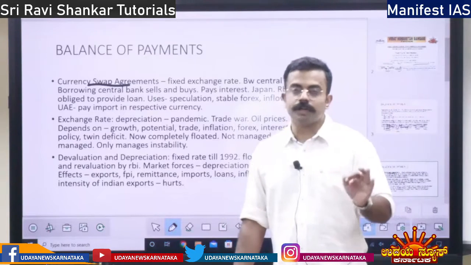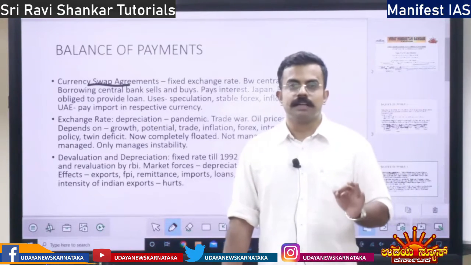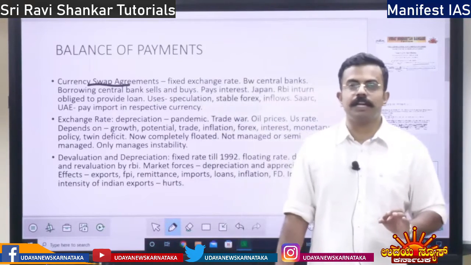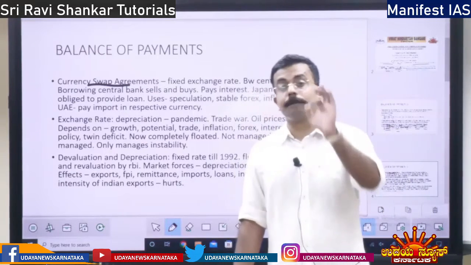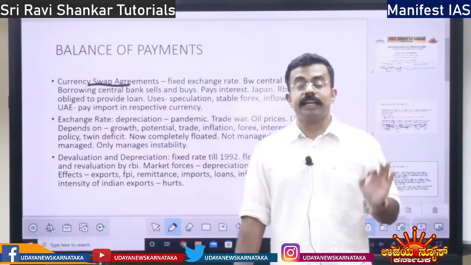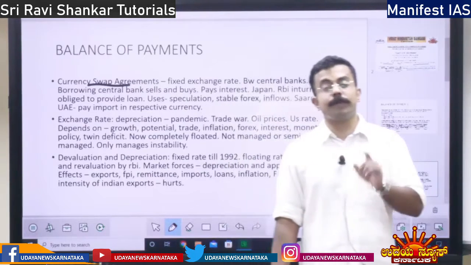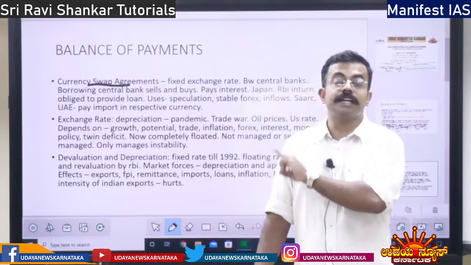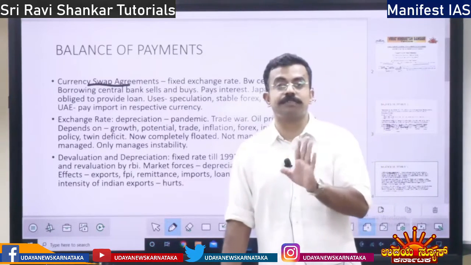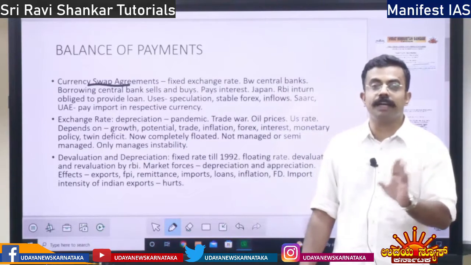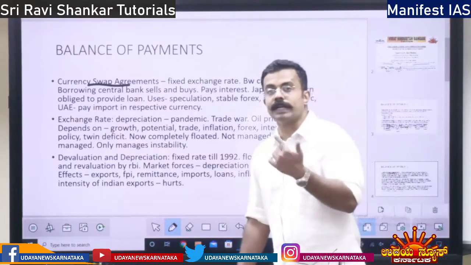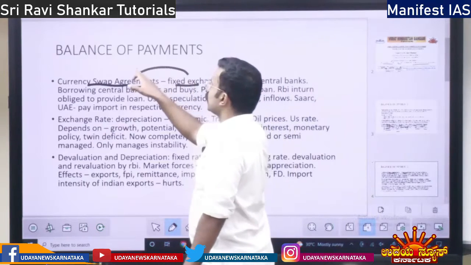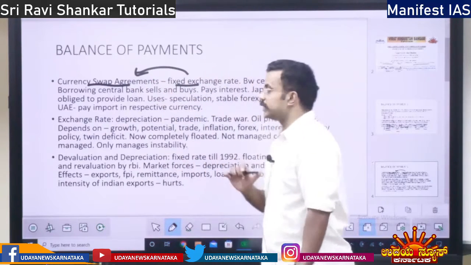Today the exchange rate is 75 rupees per dollar, right? So if we take $75 billion, even if the currency appreciates or depreciates later, even if the rupee becomes 85 rupees per dollar, we will be giving just 75 rupees per dollar under the currency swap. We will not be giving any more money or less money. So there is a fixed exchange rate under the currency swap agreement.